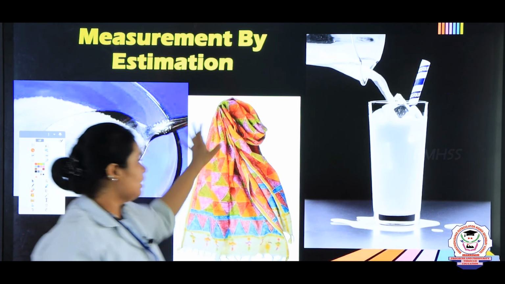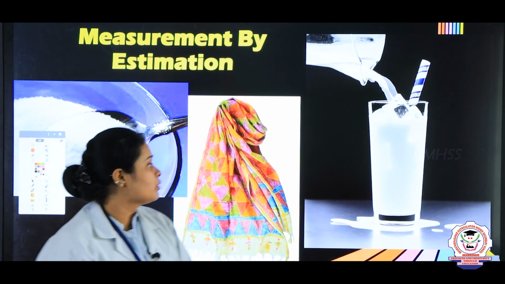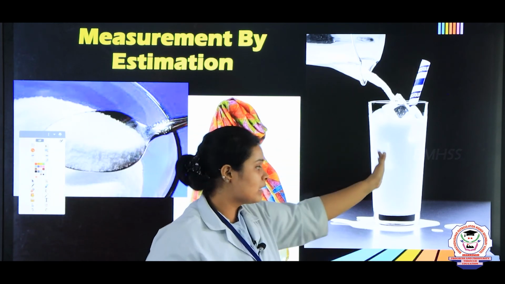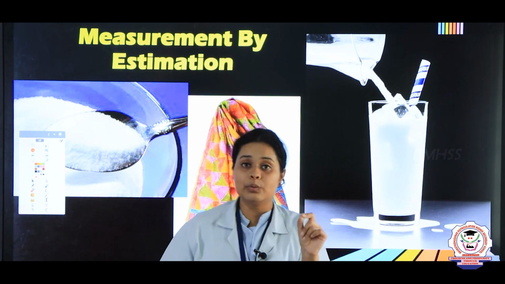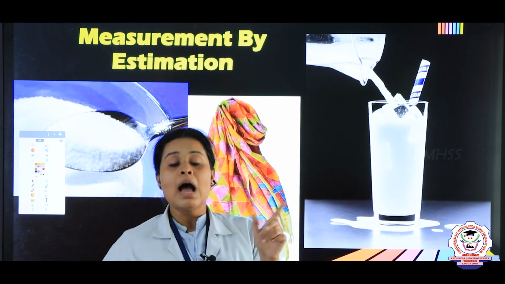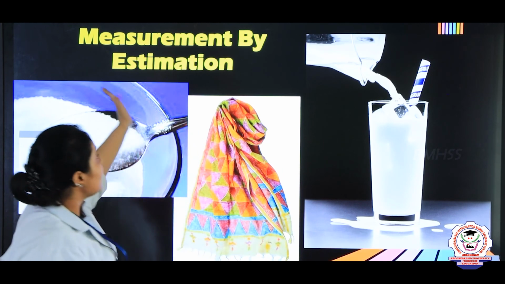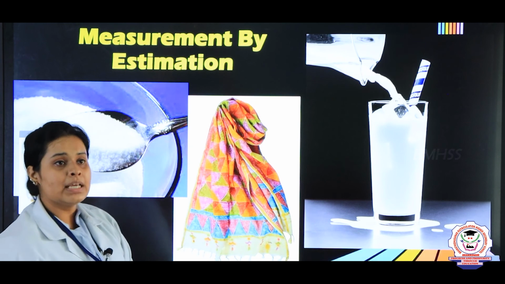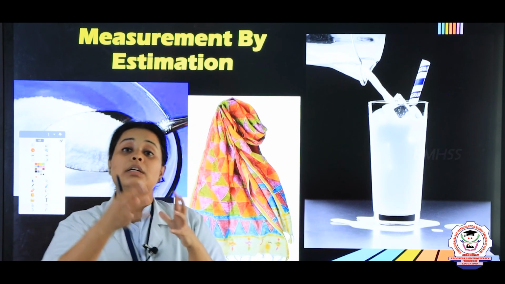Same way, in this one shawl, how many meters of cloth have been used? How many liters of milk have been poured? So this way you are not giving the accurate value. Sometimes you are making assumptions. Those assumptions can be called estimation. Estimation means it's not the correct value, but it will be near the true value.